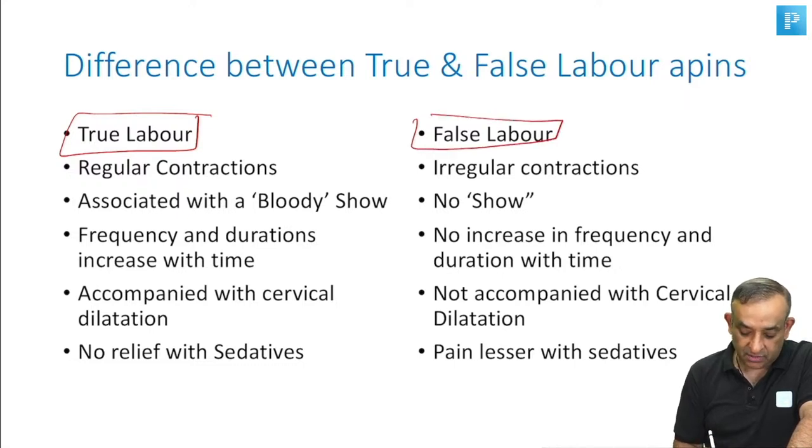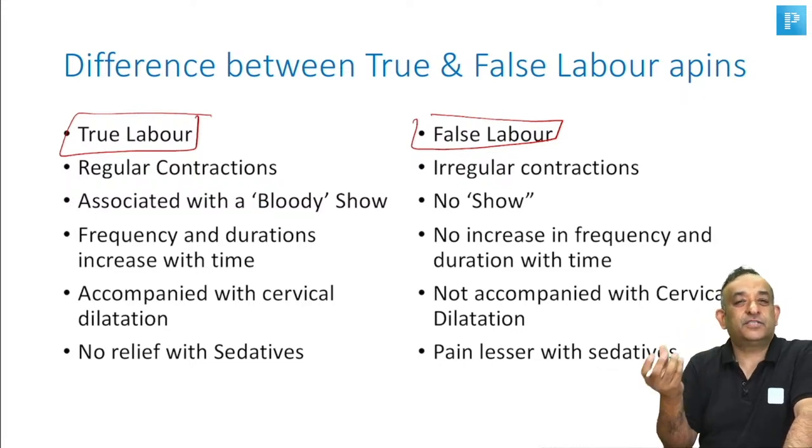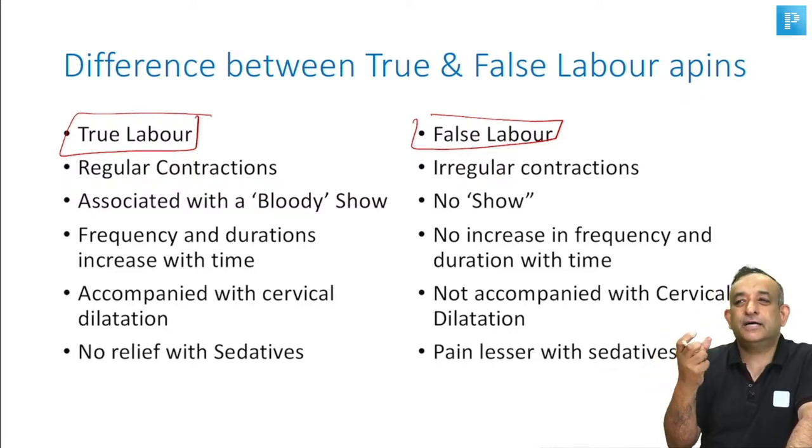So these are regular contractions associated with a bloody show. And bloody show, you know, is the mucus plug which comes out with some blood when the patient is going into labor. It's a mucus plug which is grayish to black in color along with some blood.